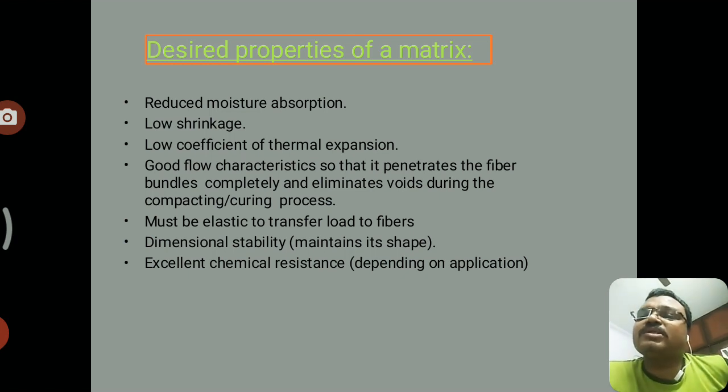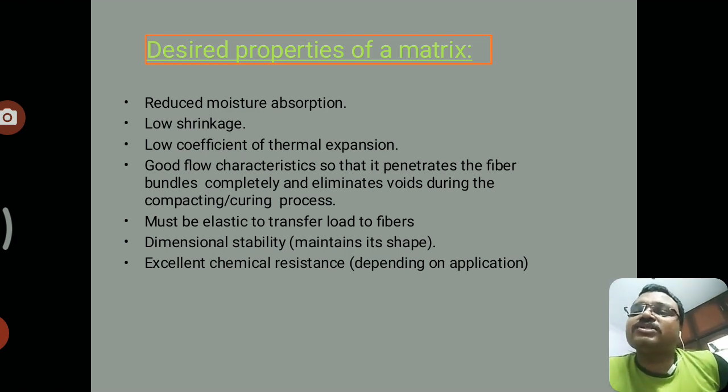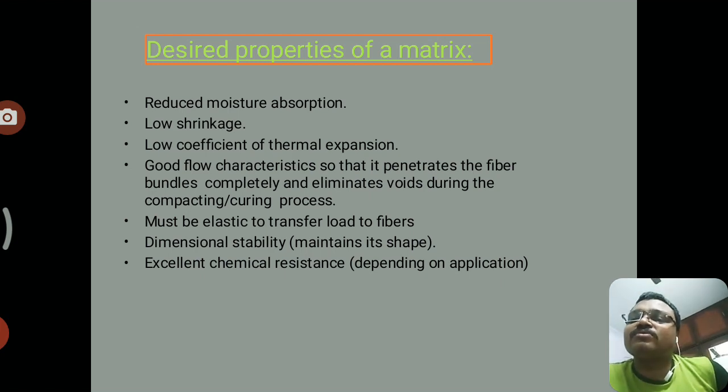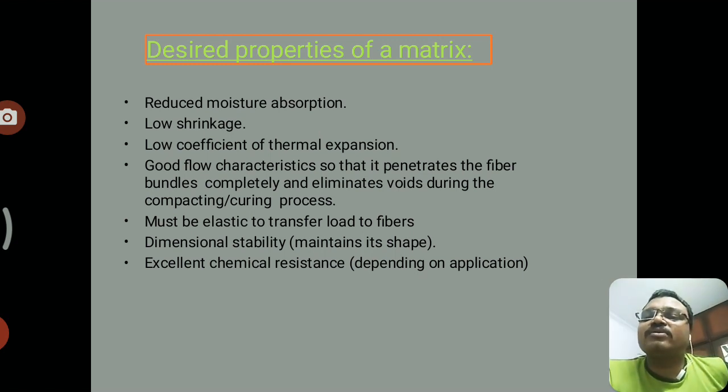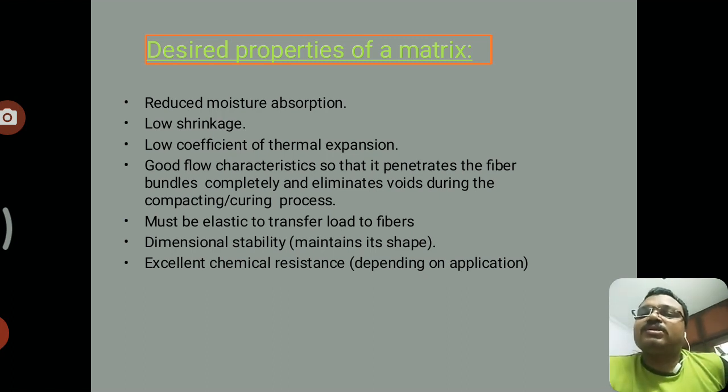These are the desired properties of a matrix: reduced moisture, low shrinkage, low coefficient of expansion, good flow characteristics, dimensional stability, excellent chemical resistance, and elasticity to transfer load to the fiber. We have already seen the desired properties in the thermosettings and thermoplastic resins. So these are the desired properties of a matrix.